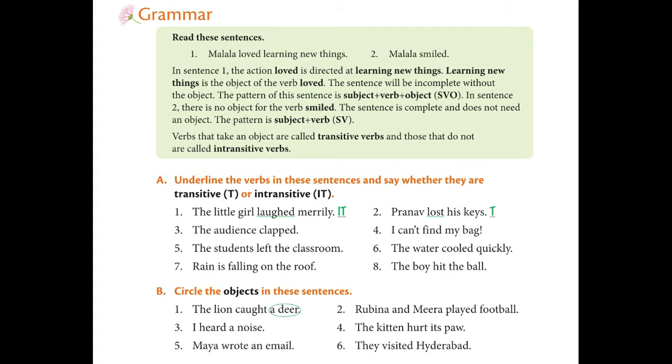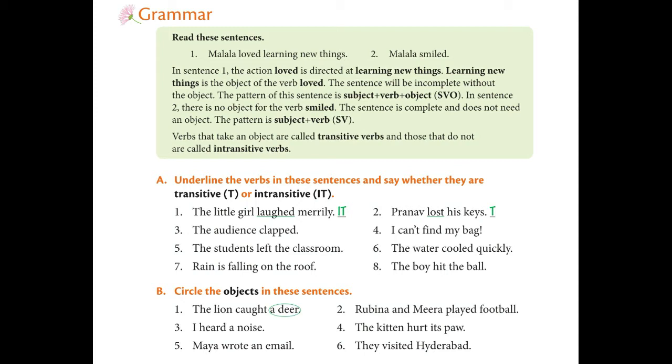And what is the action? It is loving. And what was she loving? She was loving to learn new things. Then that is the object. Subject is Malala. Verb is loved. Learning new things is the object. So it is clear, yeah? The sentence will be incomplete without the object. The pattern of this sentence is subject plus verb plus object. The normal structure of a sentence is subject plus verb plus object, SVO. Okay? It is clear, yeah?